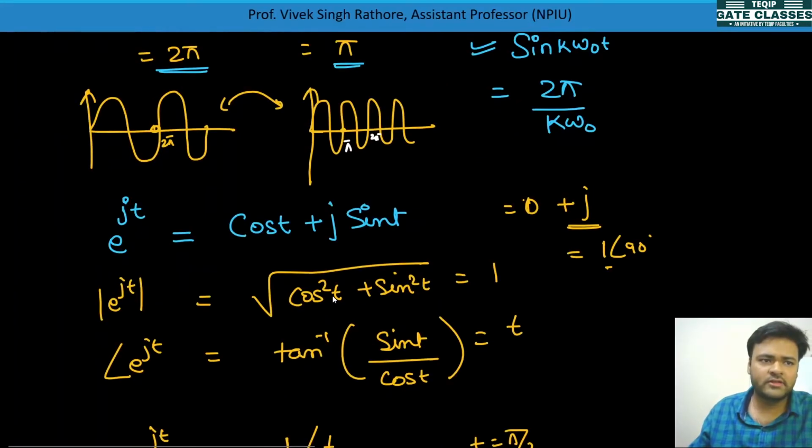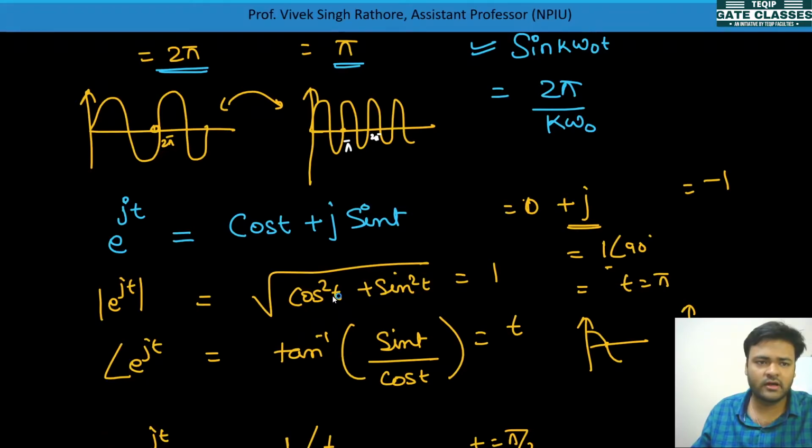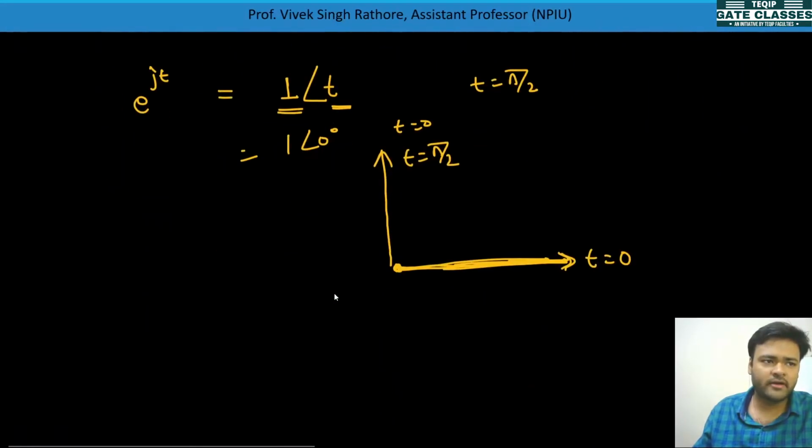Now when we see at t is equal to pi, cos pi will be minus 1, so the value will come minus 1, and sin pi will be 0. So the value will come minus 1, which is 1 angle 180 degree. So constant magnitude 1 will be there and the angle will be 180 degree. So this will be there like this, t is equal to pi.